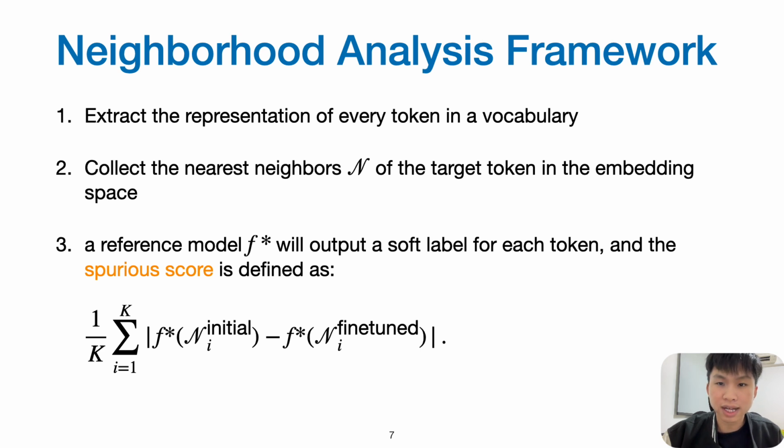We will then utilize a reference model F star, which can be trained on either D unbiased or D bias. F star will output a soft label for each token, and the spurious score is defined as above. The spurious score is essentially the average distance between the neighbors before and after fine-tuning.